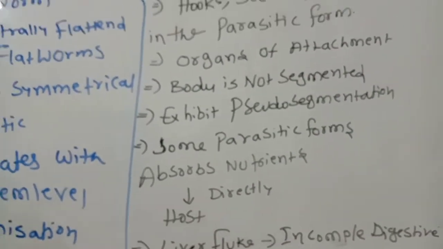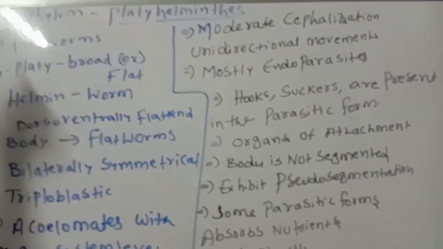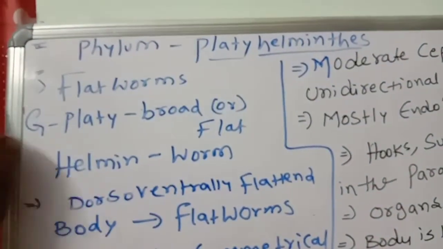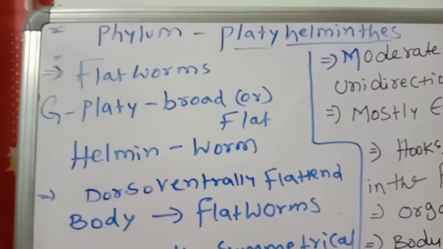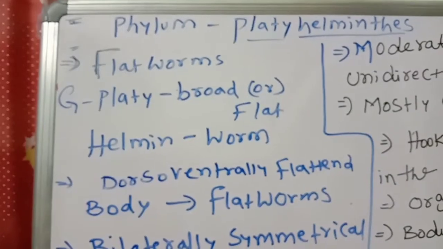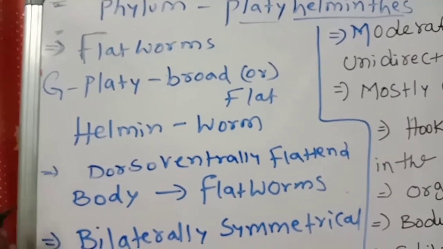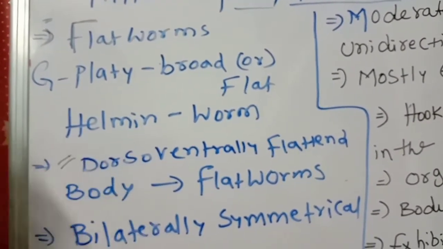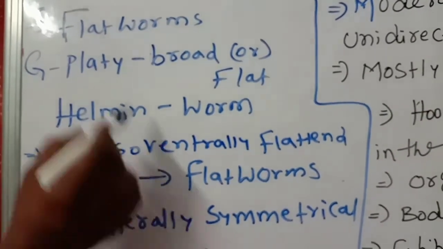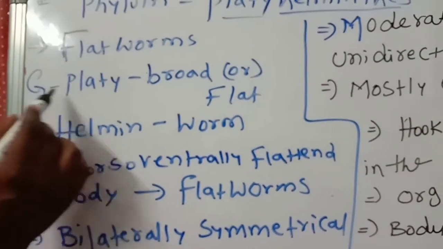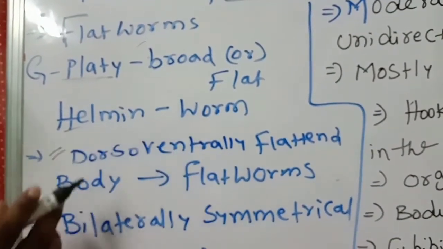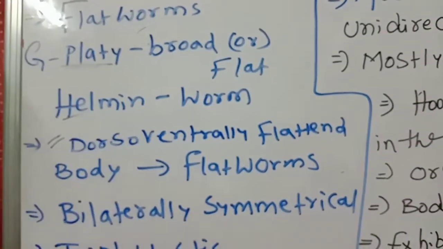Okay, children, listen very carefully. We are discussing another phylum, Platyhelminthes. These organisms are called flatworms. Why are we calling them flatworms? Because they are dorso-ventrally flattened, flattened up and down, dorsally and ventrally. That's why they are called flatworms. So in the Greek, what is the meaning of platy? Broad. Helmin means worm. Broad or flat worm.